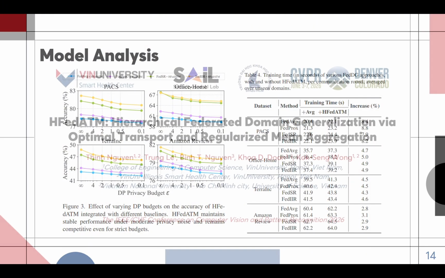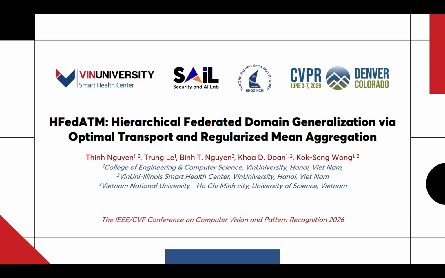server memory. In summary, HFedATM introduces the HFedDG setting, provides a hierarchical generalization analysis, and proposes a practical data-free aggregation method. By aligning convolutional filters and merging linear layers with RegMean, it improves generalization to unseen domains while keeping privacy and efficiency suitable for real hierarchical federated learning deployments.